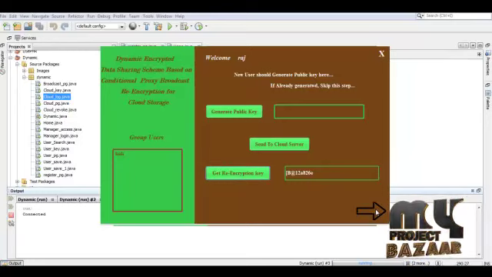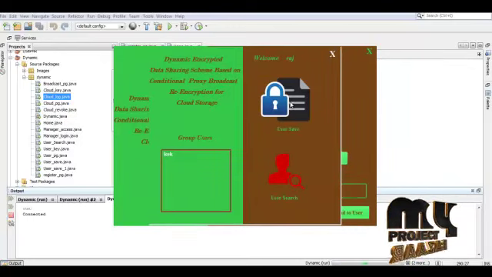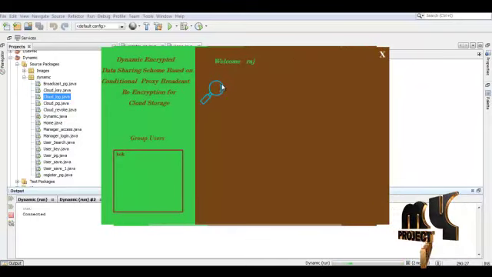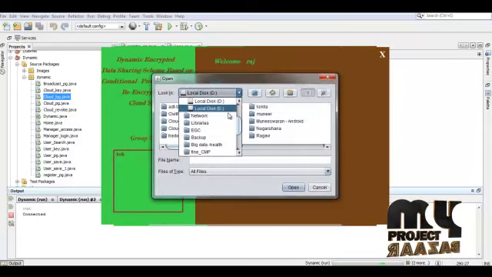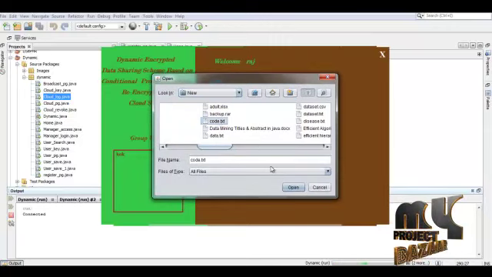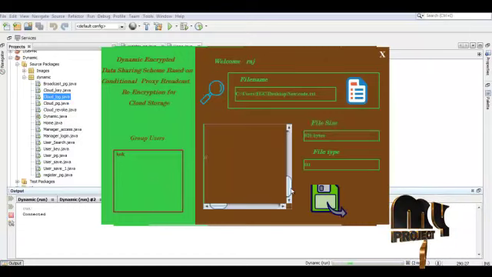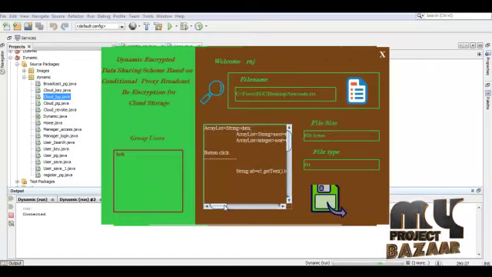So this is the next process, that is the saving and the search process. Here I'm going to save my data. Browse. Here I'm going to select my data. I'm selecting the data. This is the content of the file.